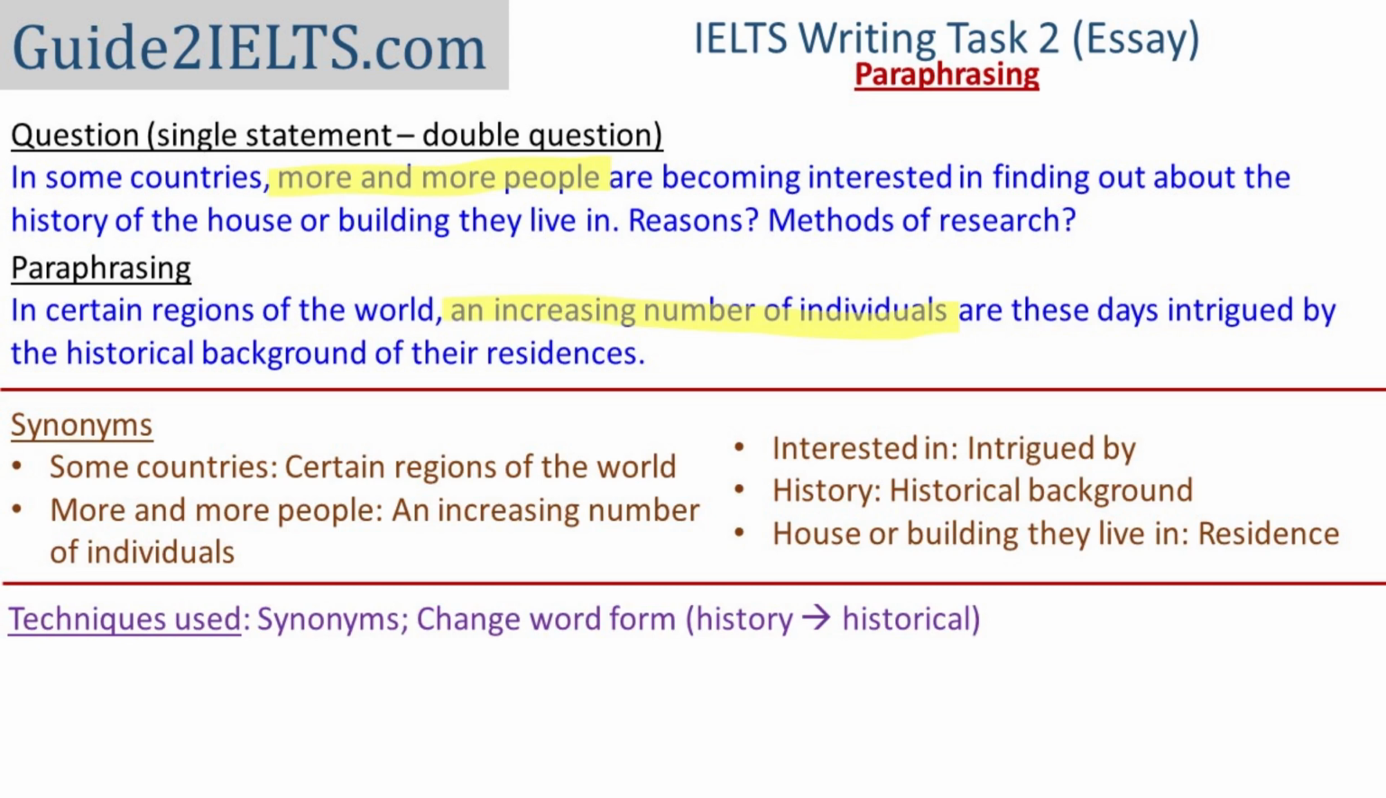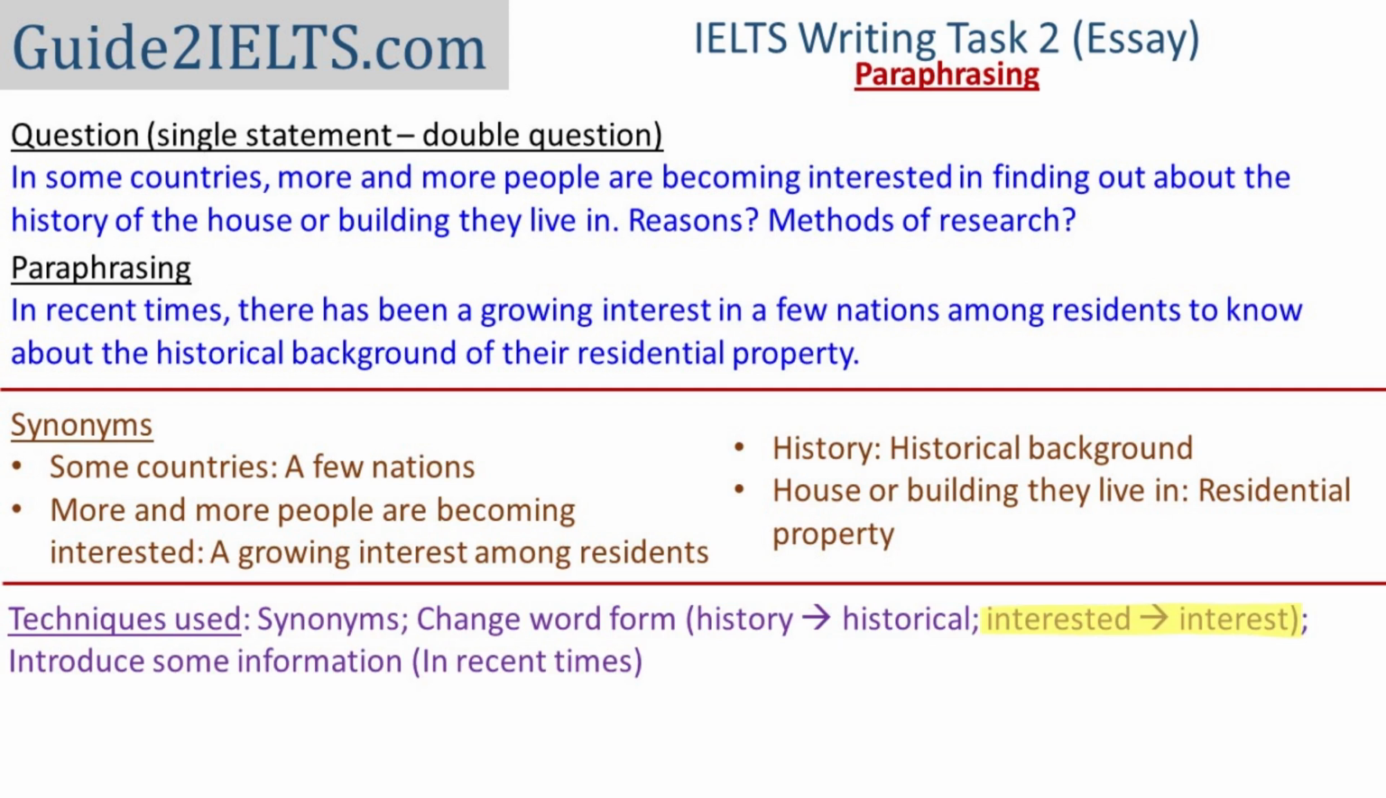I want to bring to your notice the phrase more and more people. This phrase conveys that the number of people who are interested is increasing, which is why in my paraphrasing I've replaced this phrase with an increasing number of individuals. And I have replaced history with historical background by changing the word form of the word history. While in this one, I've used a synonym of the word interested, that is intrigued. Here is another paraphrasing of the same question in which I've used a different form of the word interested.